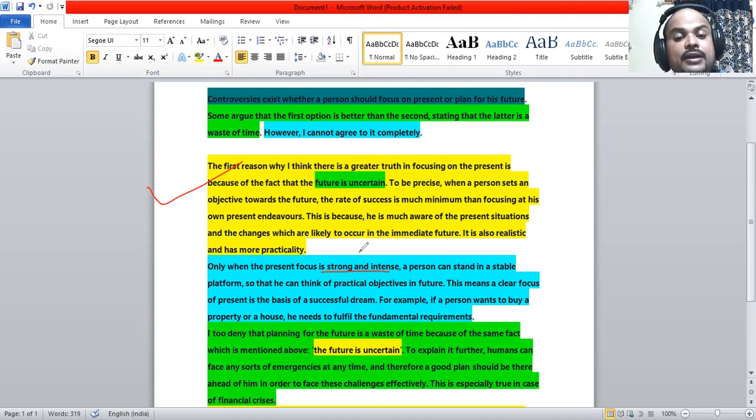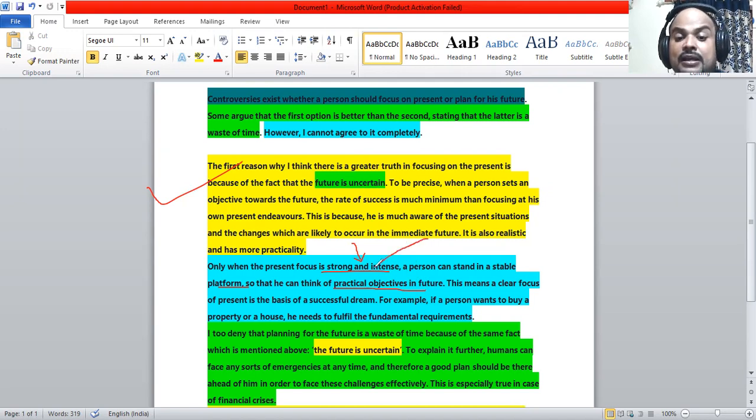Only when he has a strong and intense focus on the present can he stand on a stabilized platform, and think of practical objectives.